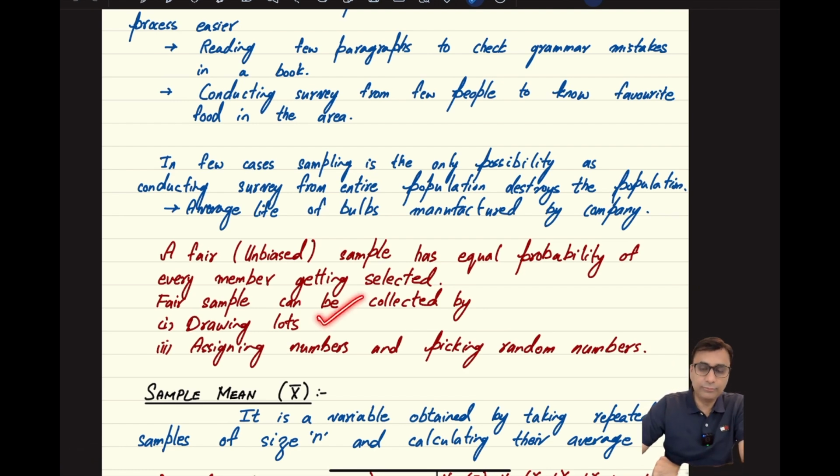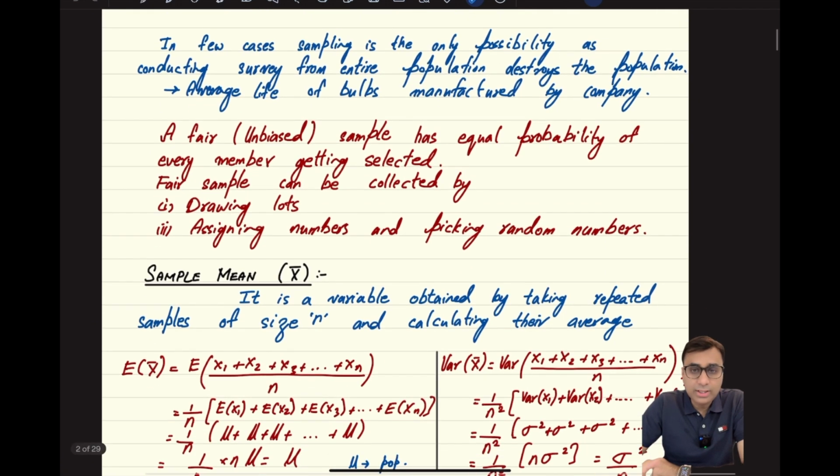That is, we write down names of the entire population onto small pieces of paper, and then we draw lots to select certain members of that population. Or we assign numbers to every member of the population, and then we pick some random numbers and call out those numbers.